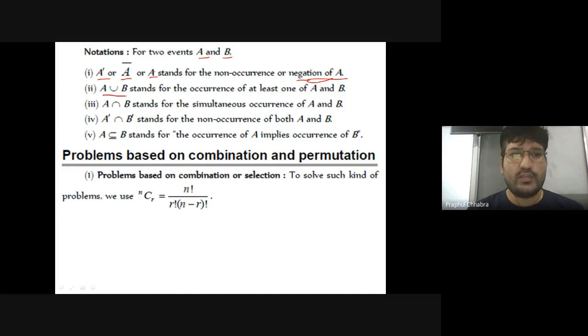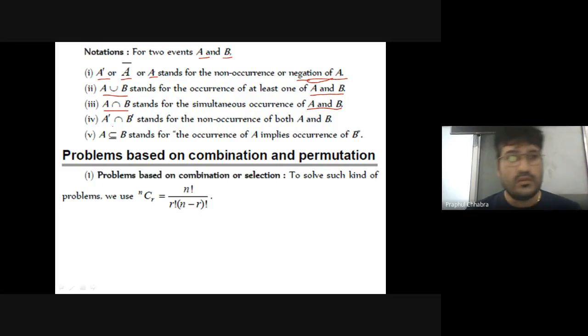Second, A union B stands for the occurrence of at least one of A and B. This is very important. What does A union B mean? The occurrence of at least one of the events A and B. A intersection B stands for the occurrence of A and B both. For at least one of the events A and B we will use A union B, and for A and B both we will use A intersection B.